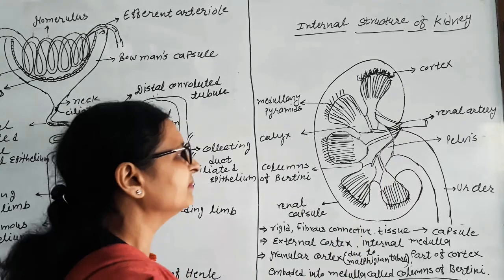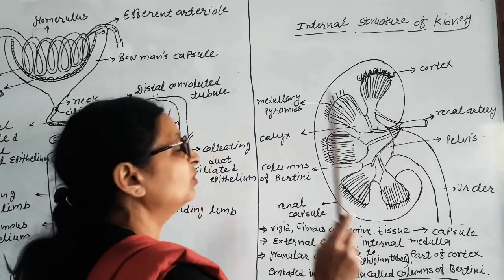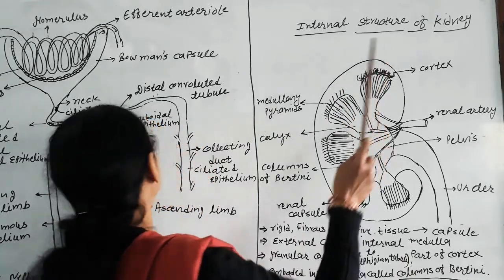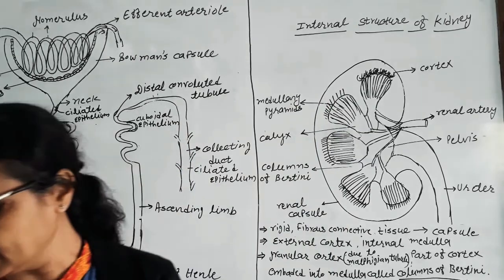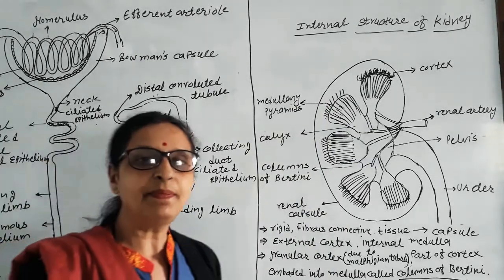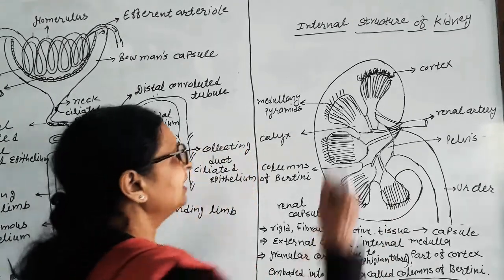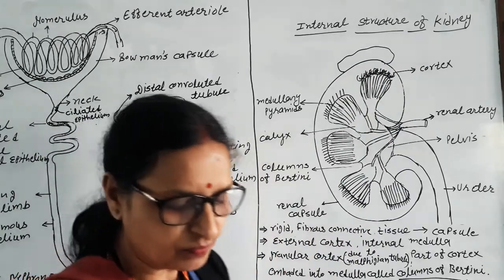The concave part is hilum. Above the kidney, there is one thing remaining. Above both the kidneys, there is an adrenal gland. The adrenal gland is an endocrine gland found as a cap-like structure above each kidney.